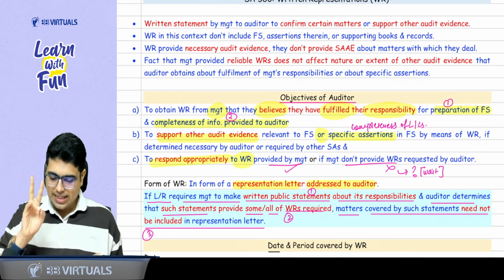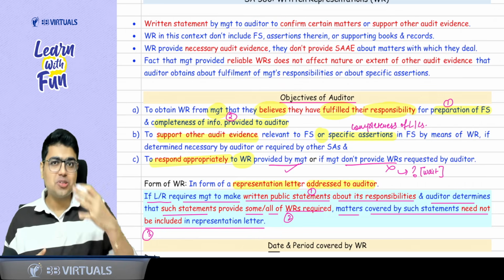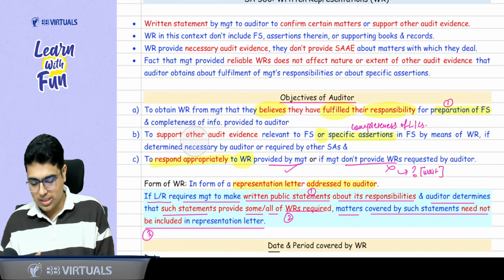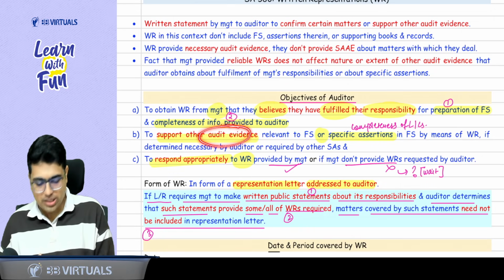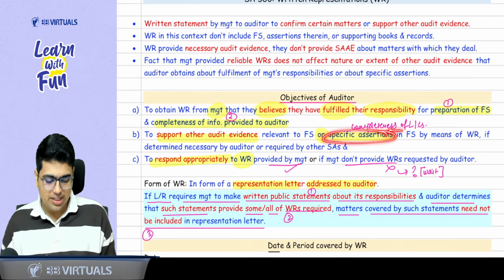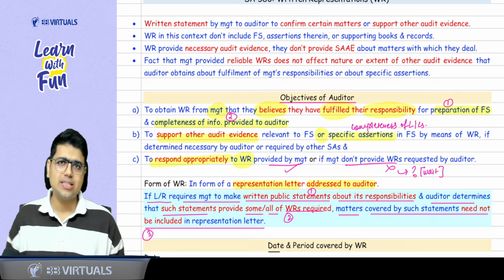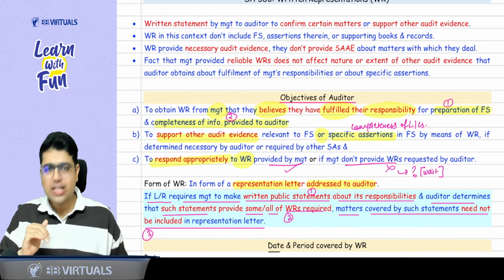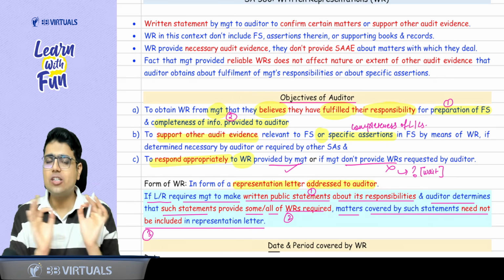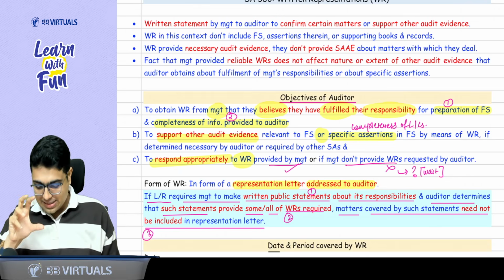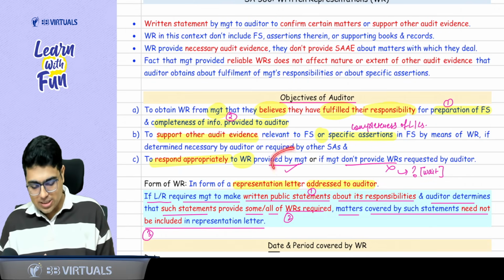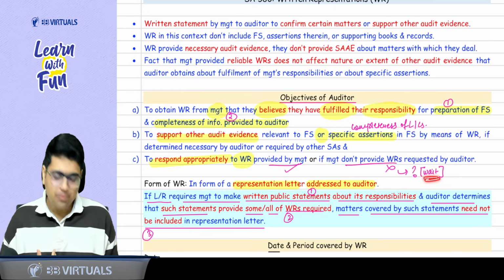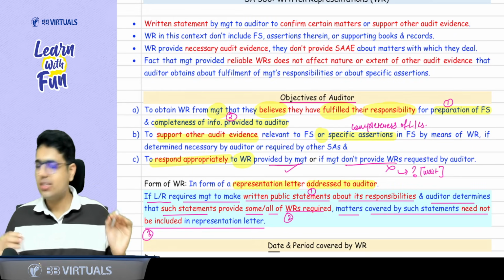Second thing is, the auditor uses the written representation to support other evidence. As I told you, to support oral inquiry, we take written representation. Or for some specific assertions like completeness of litigations, we can take a written representation. And the last thing is, you need to respond appropriately. Whether you have got the written representation or you have not got it, you should respond appropriately. So it says respond appropriately whether the written representation is provided or not provided to the auditor. If it is not provided, how do we respond? Wait, we will discuss. So these three points you just need to read.